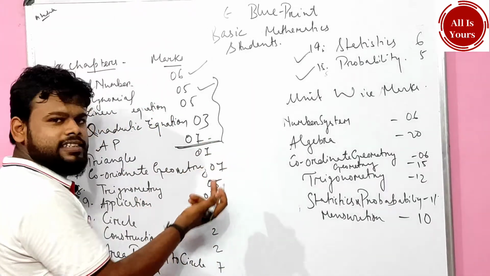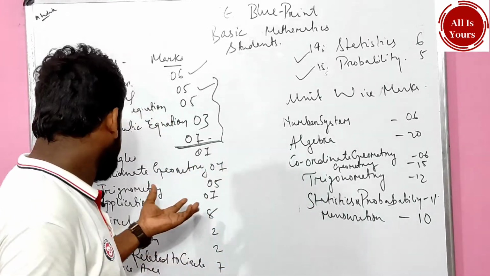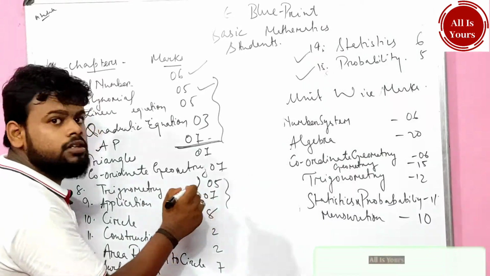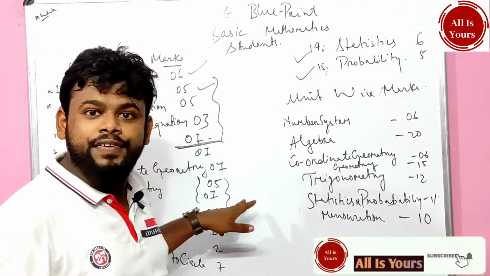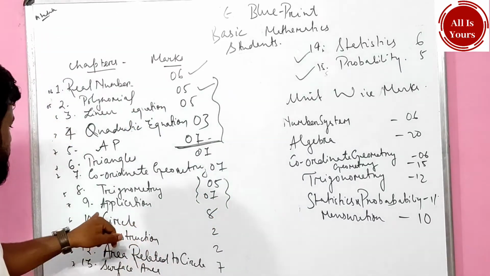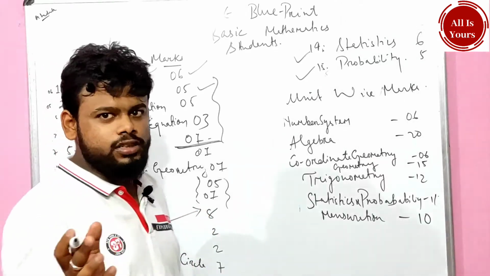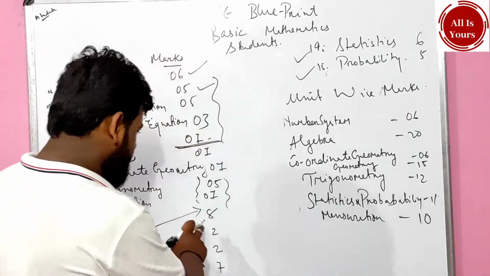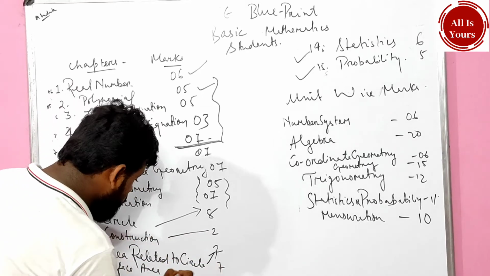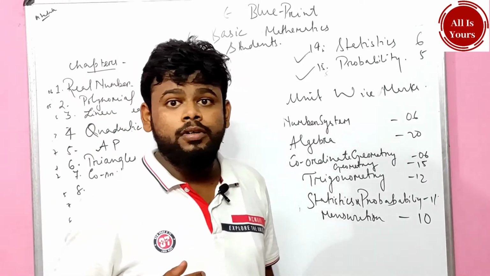Again the same, triangles 7 marks. In the standard it was coming like 8 marks, here it is 7 marks. Coordinate geometry is the same, 7 marks. Trigonometry has no changes there; it was 4, here it is 5. There it was 8, here it is 7. Nothing changes, right? Again circles are very important. There it was 2 marks something, here it is 8. Construction is 2. Area related to circles is 2. Surface area, that is all about mensuration, 7 marks. Mensuration, surface area and volume.